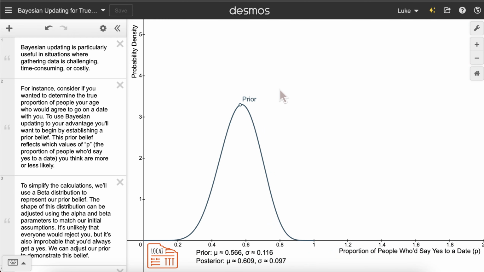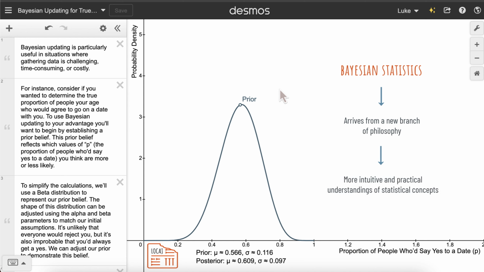Hello all, I'm excited for today because today we dive into the world of Bayesian statistics. Bayesian statistics is an entirely new branch of stats, which allows us to marry our prior held beliefs and assumptions about the world with data that we've collected to have a statistically rigorous understanding of the concepts that we've already seen before. Bayesian statistics arrives from a completely new branch of philosophy, which in some cases allows us to have more intuitive and practical understandings of statistical concepts that we've seen in the past.